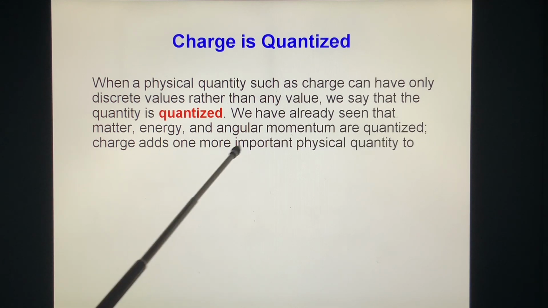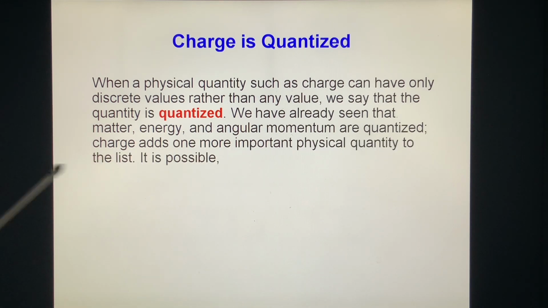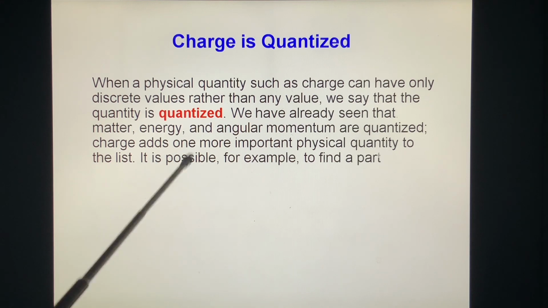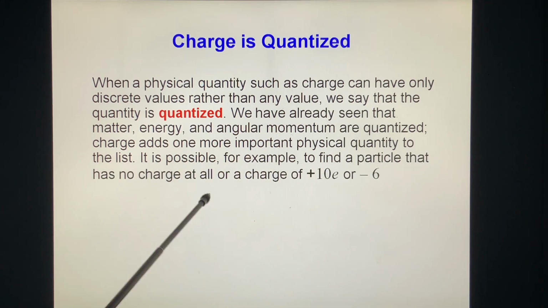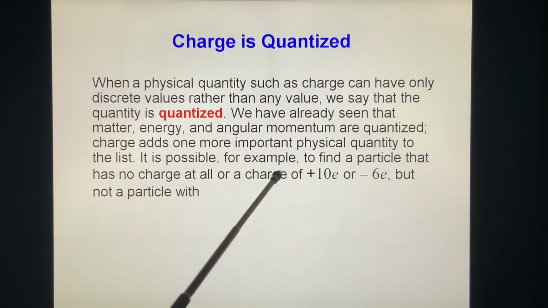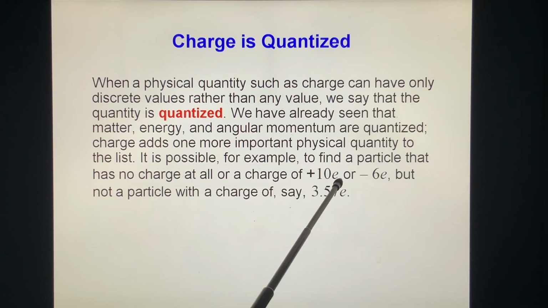Charge adds one more important physical quantity to the list. It is possible, for example, to find a particle that has no charge at all, or a charge of plus 10e or minus 6e, but not a particle with a charge of, say, 3.57e.